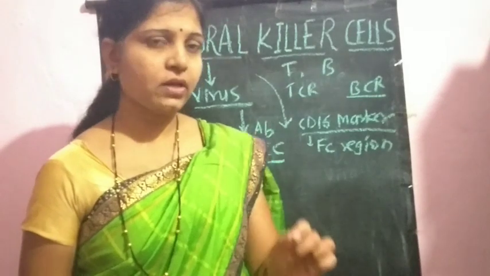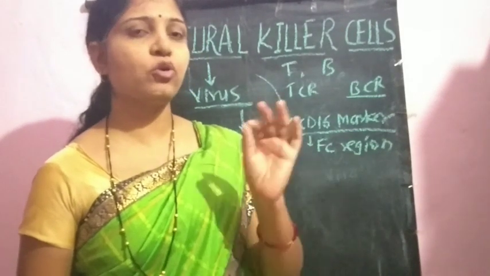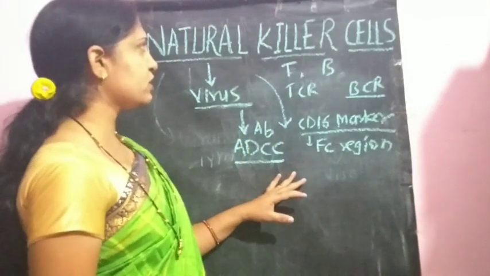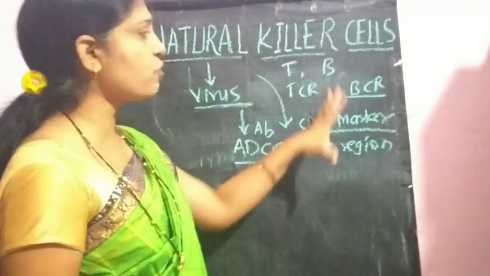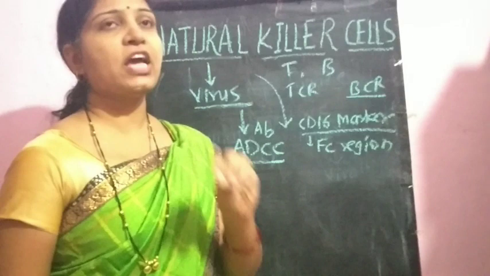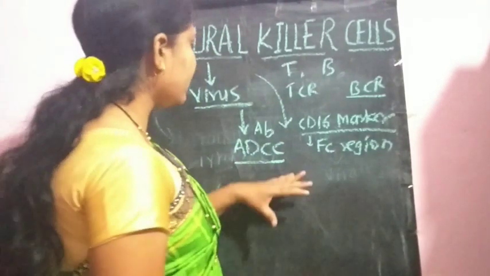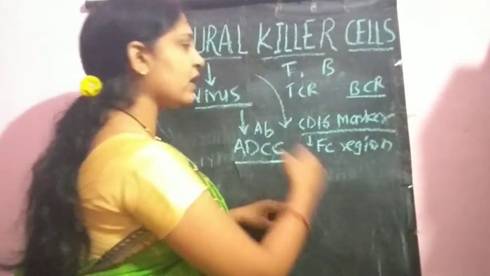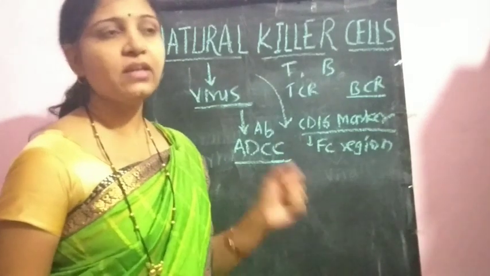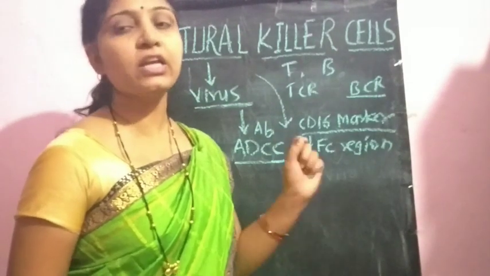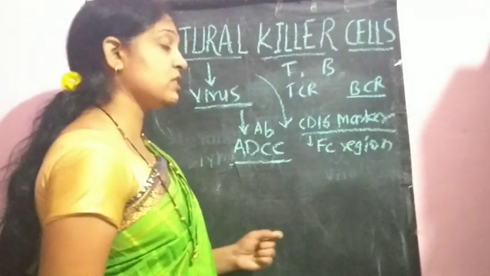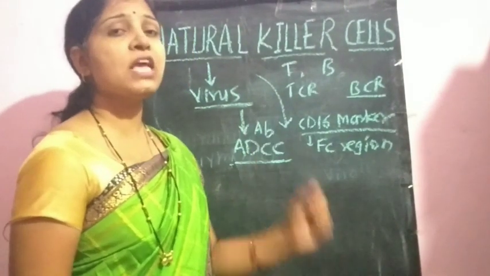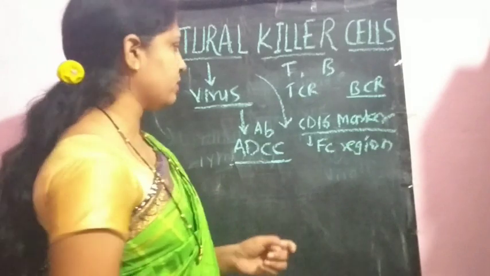Antibody dependent cell mediated cytotoxicity is the characteristic of these natural killer cells. It is the way through which these natural killer cells can directly recognize the infected cell, and they are responsible for killing of that infected cell. The mechanism is antibody dependent cell mediated cytotoxicity.